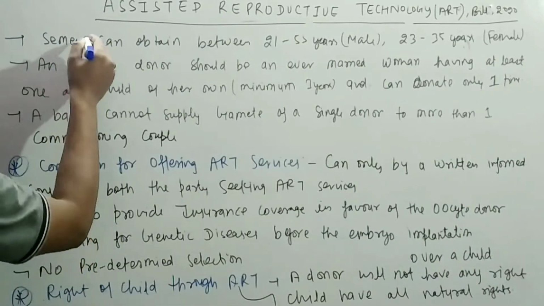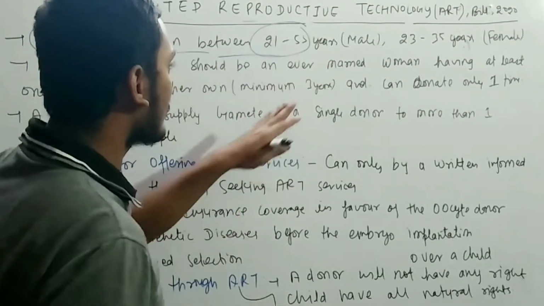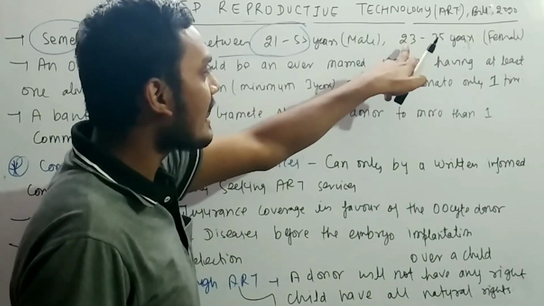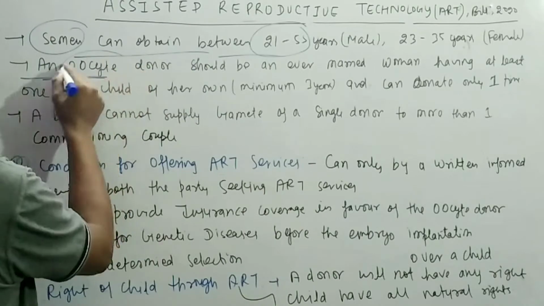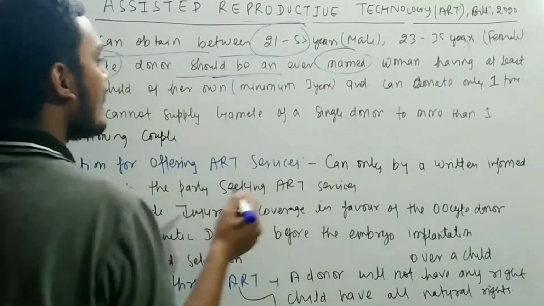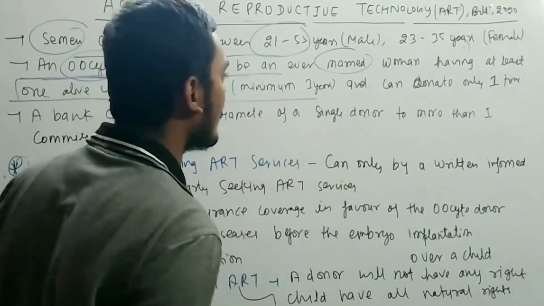Further, semen can be obtained between 21 to 55 years in the case of male. Remember that. And in the case of female, the age is 23 to 35 years. Remember this point. An oocyte donor, basically the female, should be an ever married woman having at least one alive child of her own of minimum 3 years.